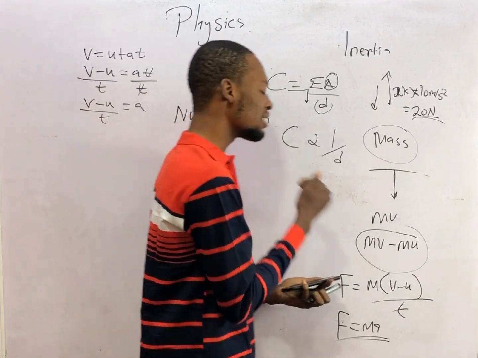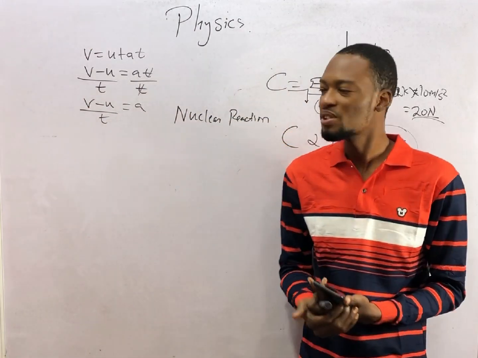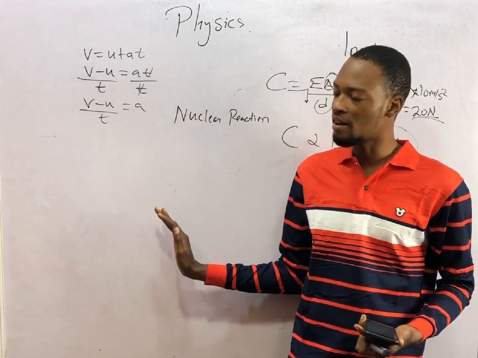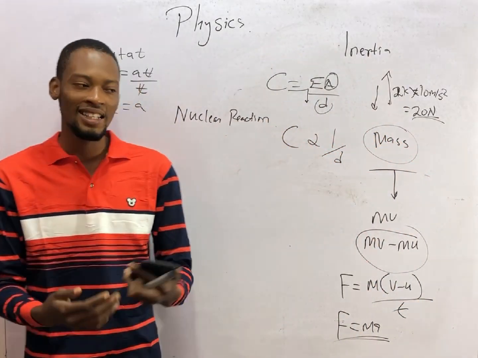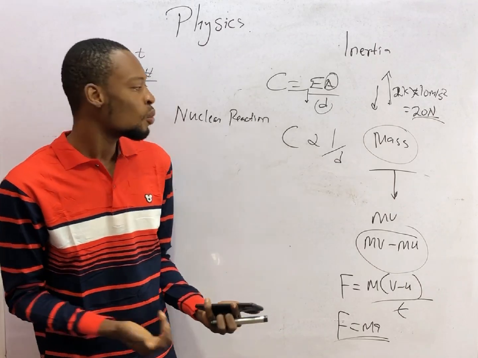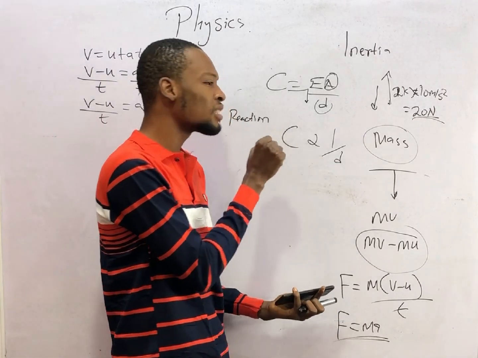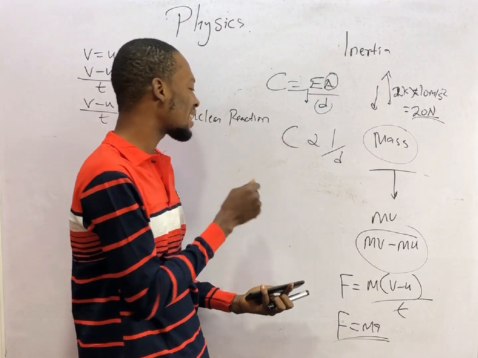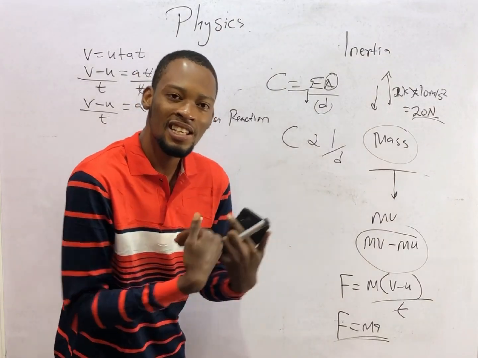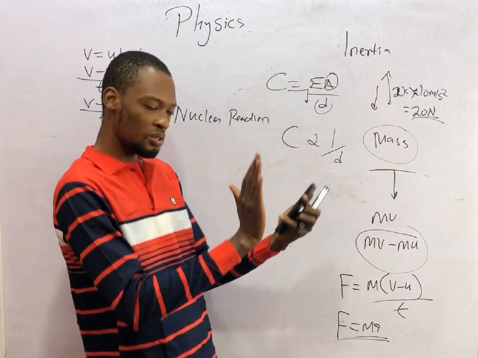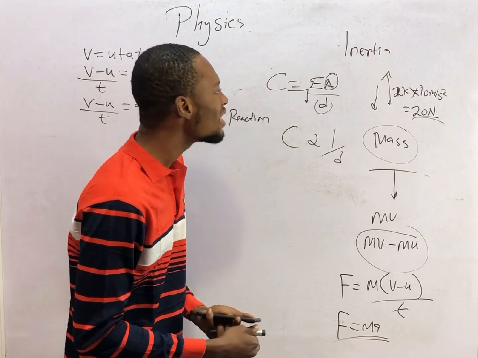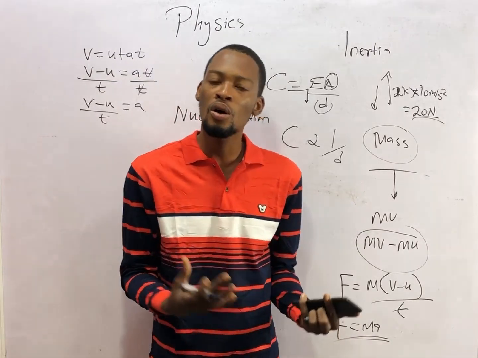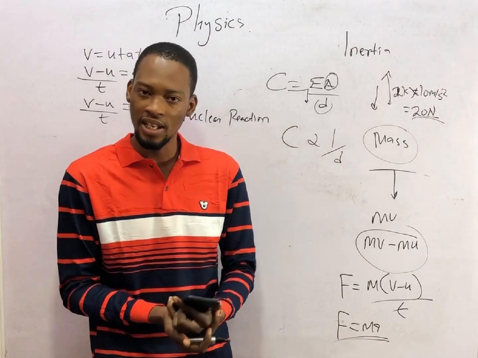Now, matter can be atoms, molecules, and ions. This is where I am arriving at. An atom is the smallest particle of a substance that can take part in a chemical reaction, while a molecule is the smallest part of a substance that is capable of independent existence. It will exist on its own and still retain the property of that substance. While ions are atoms or groups of atoms that possess charge.